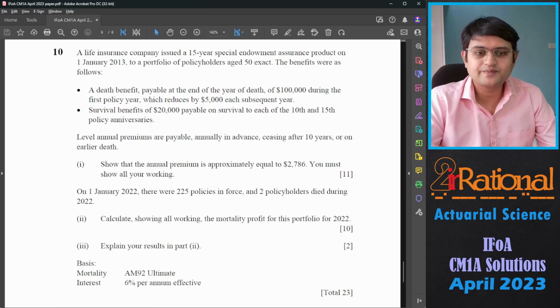We have a death benefit payable at the end of the year of death of 100,000 during the first policy year, which reduces by 5,000 each subsequent year. Survival benefit of 20,000 payable on survival to each of the 10th and the 15th policy anniversary. Level annual premiums are payable annually in advance, ceasing after 10 years or on earlier death. Show that the annual premium is approximately equal to 2,786. You must show all your working.